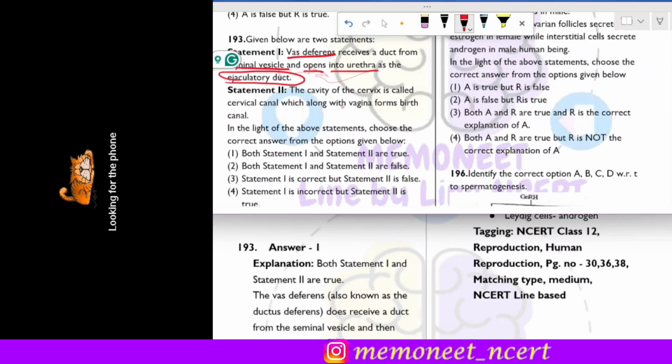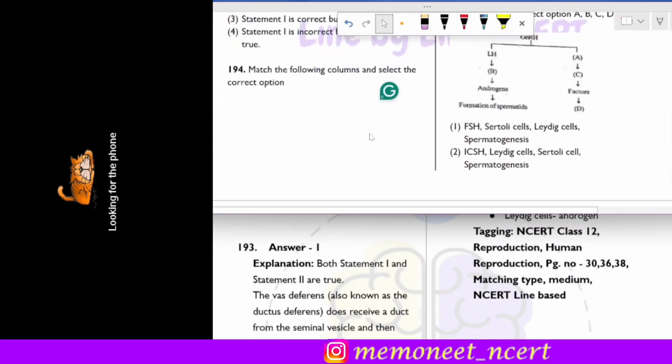So this first statement is correct. The second statement is the cavity of cervix is called as the cervical canal, which along with vagina forms the birth canal. So yes, birth canal consists of these two canals, that is the cervical canal and the vagina. So the second statement is also correct. So here the correct answer is option 1, that is both statement 1 and statement 2 are true.